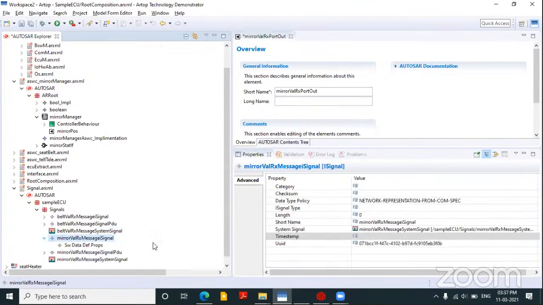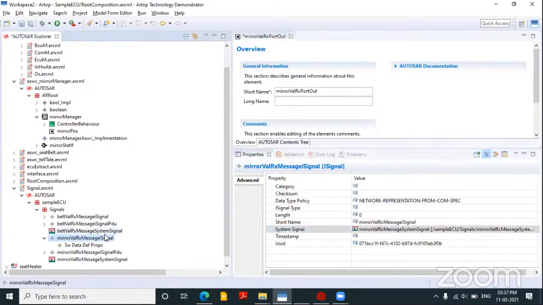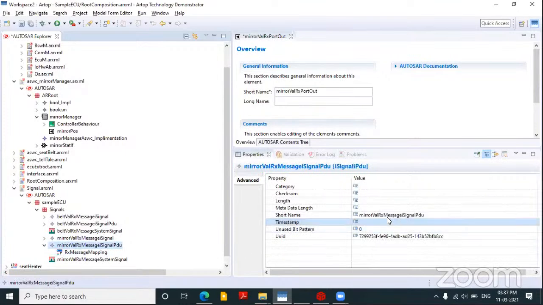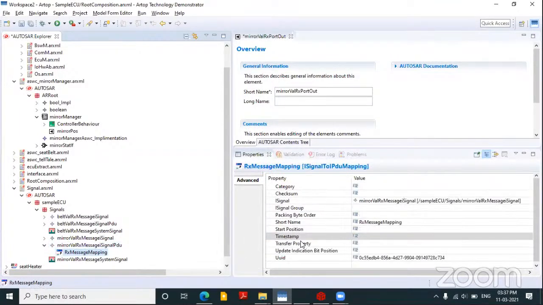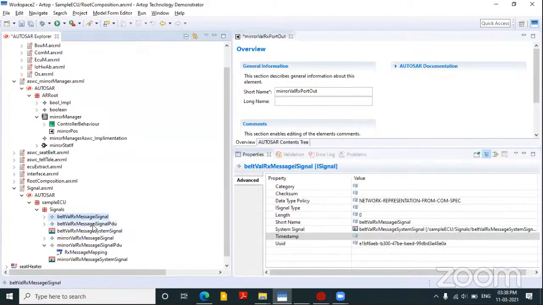So here in I-signals, if you go, see these system signals I mapped. Now these I-signals are mapped with my system signals, and these I-signals are again mapped to IPDU. If I go to IPDU, this is my IPDU and that IPDU is mapped with this I-signal. So now if you see, I have a system signal that is mapped to the I-signal, which is mapped to the IPDU.